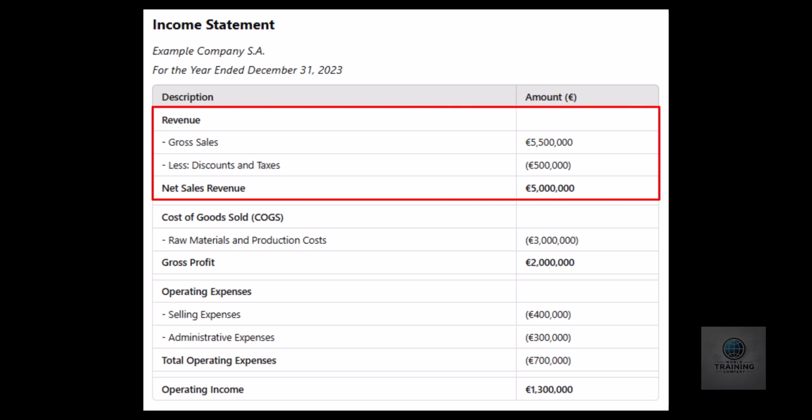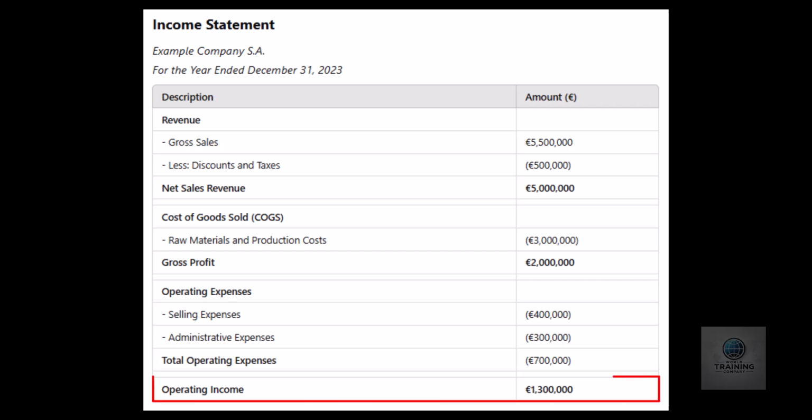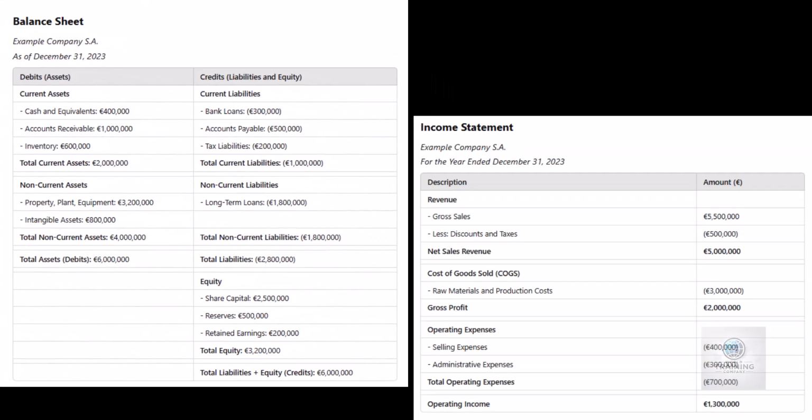Revenue, the income generated from sales or services. Costs and expenses, the costs incurred to generate revenue, such as materials, salaries, or marketing. Net income, the final outcome, whether the company made a profit or a loss, calculated by subtracting expenses from revenue. Together, the balance sheet and the income statement provide a full picture of the company's financial health and performance.